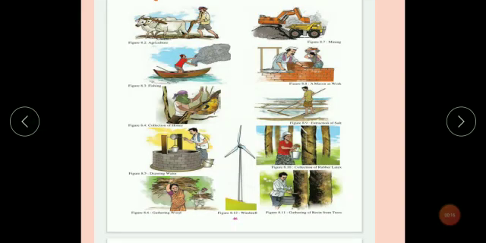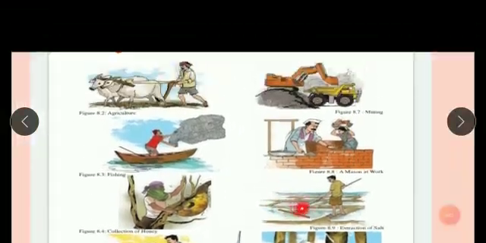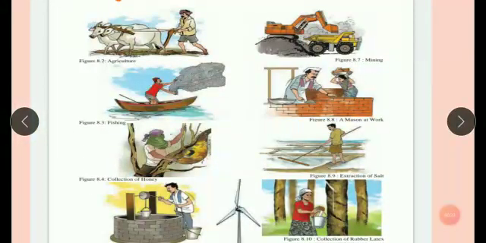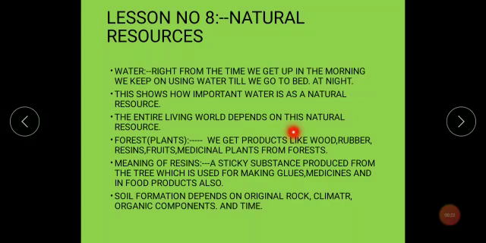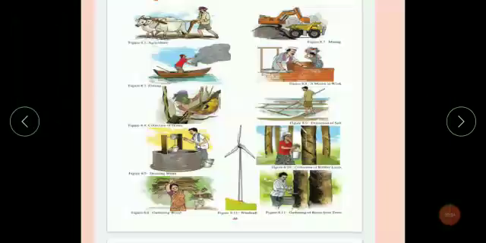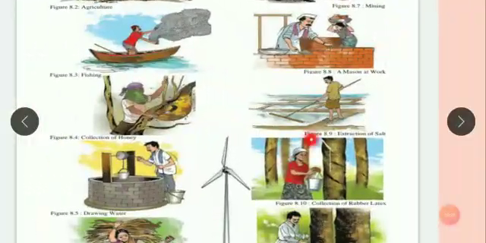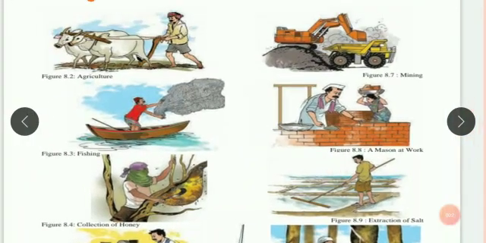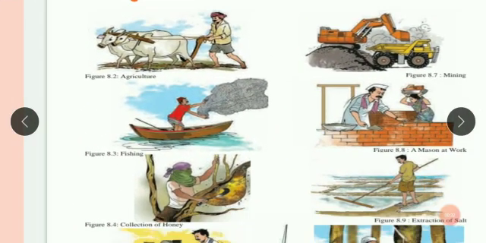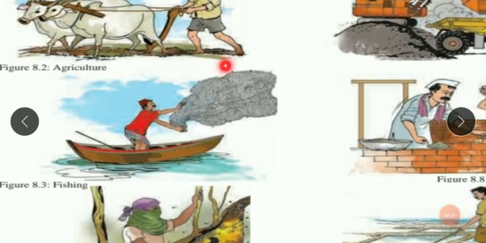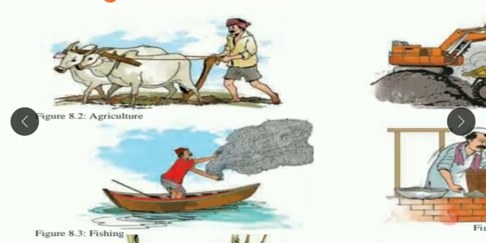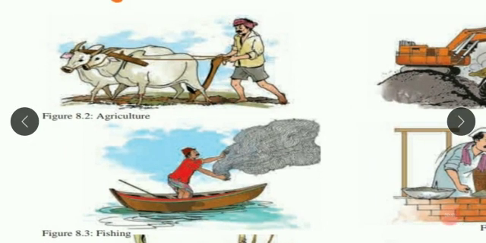Let's continue with our lesson number 8, that is natural resources. So, let's just go through this picture. This picture tells you about all the examples of natural resources which people use in their daily life. Like here, this farmer is plowing the field. What natural resource is he using here? He is using the land as a natural resource, which we saw in the last period.